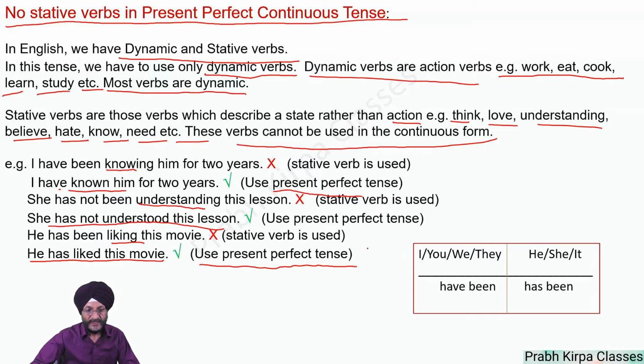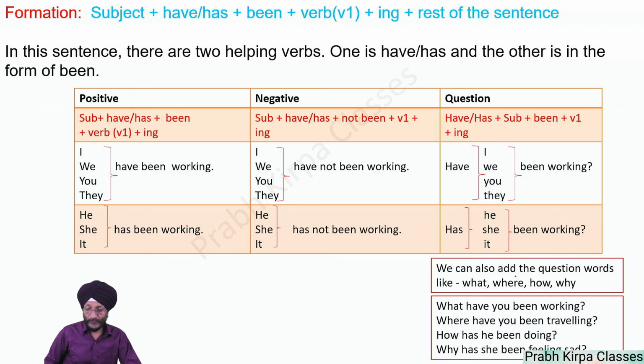Further, if the subject is I, you, we or they, we will add have been. In the case of he, she or it, that is third person singular, in the case of present perfect continuous tense, we will add has been. Formation: how this sentence is formed.